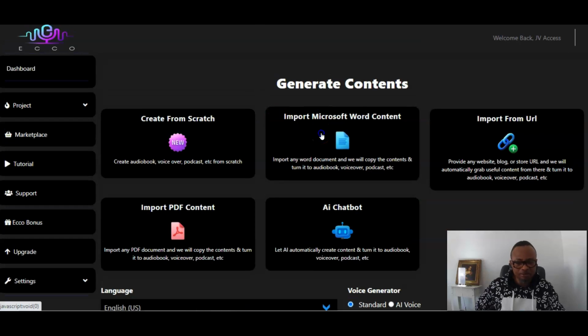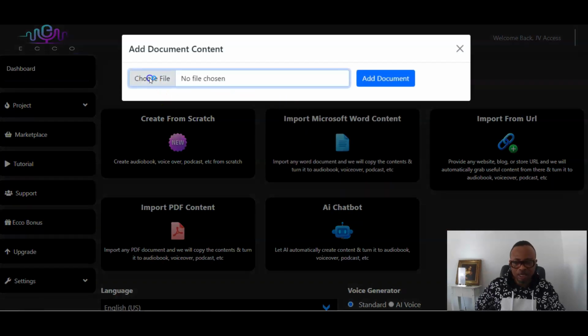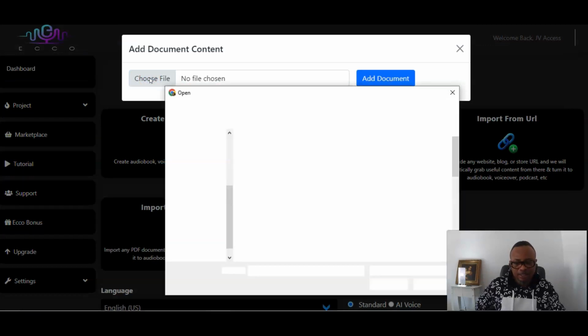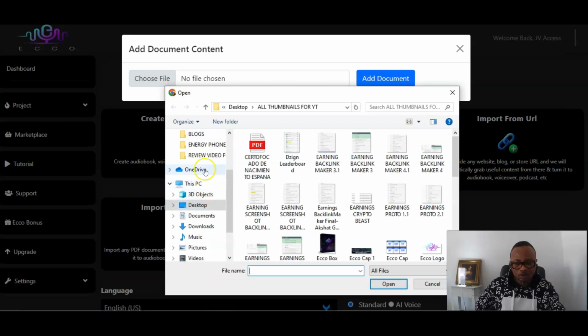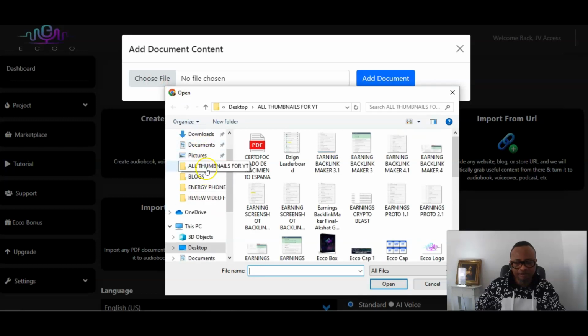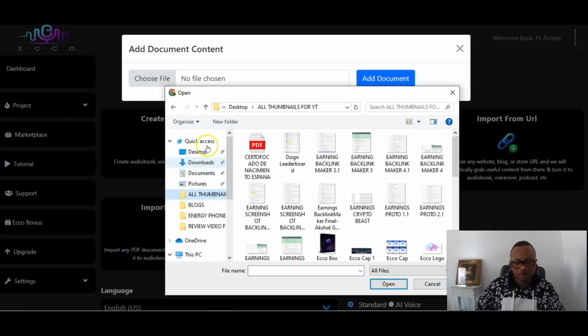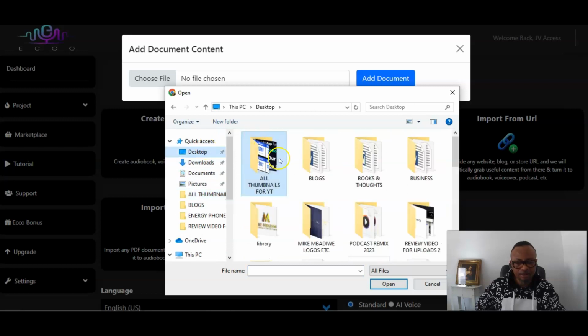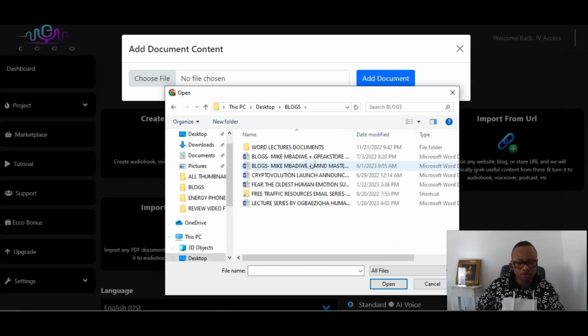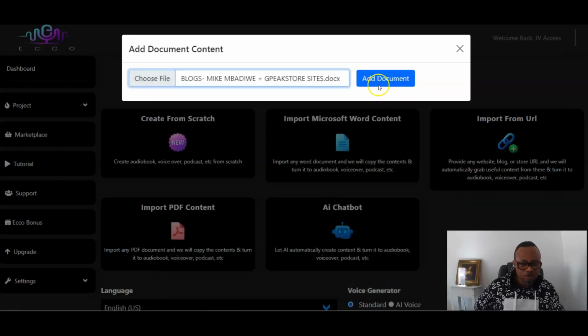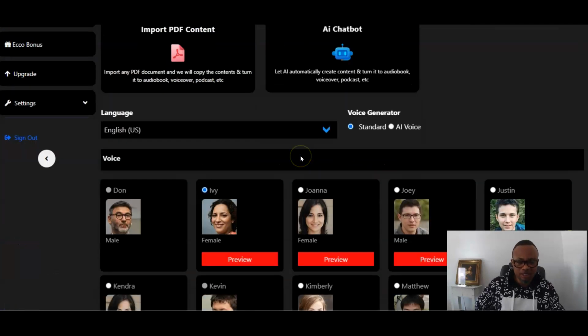Now, the other way to do this will be to import a document here. For example, you can click import. You can choose a file from your computer. Let's go to these very files. You can go to desktop, for example. Go to blogs, and you can choose blogs. Okay, and then open. It's going to import it, and then you can add that document here straight.